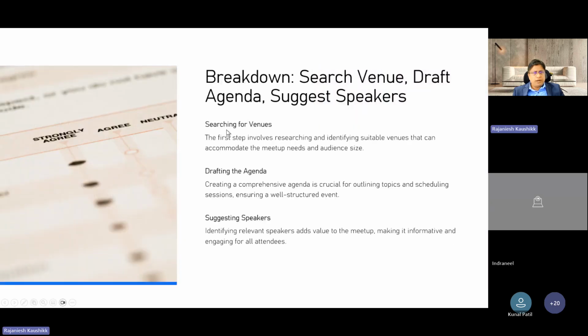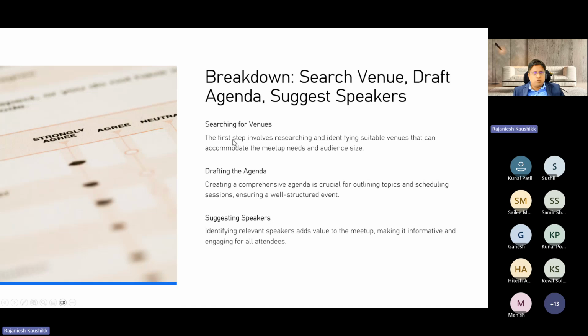Now, the whole concept of the agentic AI we are developing here starts with searching for venues. So first you are going to search the venue. If you think about any fundamental scenario, suppose I tell you I want to conduct a workshop in Pune. The first and foremost step you would take is to Google and ask where the nearby hotel or nearby venue is, and then based on that you would suggest something to me. But in this case, the agent will do this work for you.